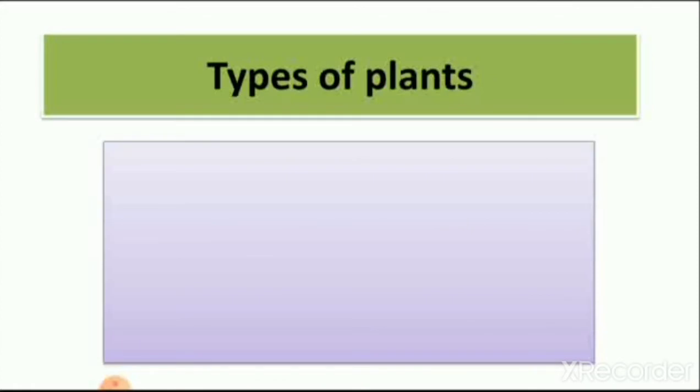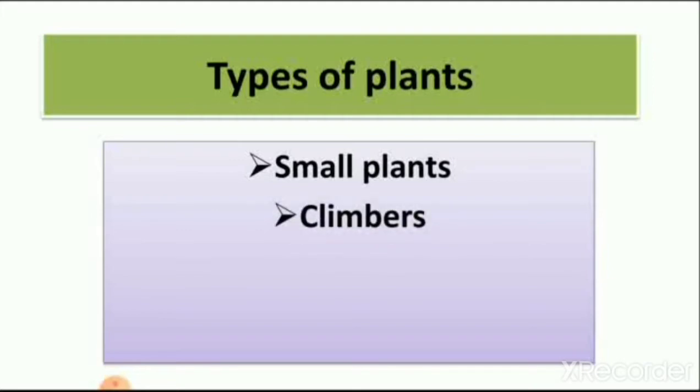Then we revise that there are 5 types of plants, but in first standard we learned 4 types of plants. Here we see small plants. Second is climbers which grow straight with support.